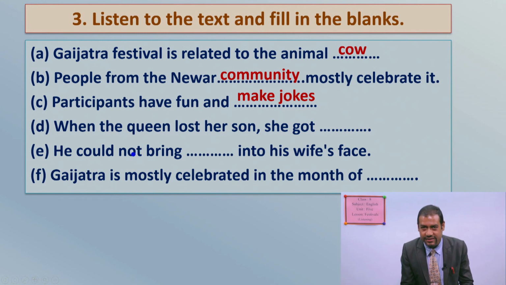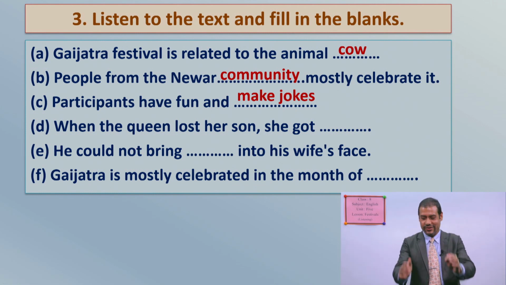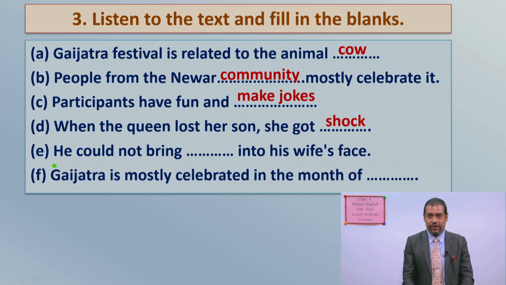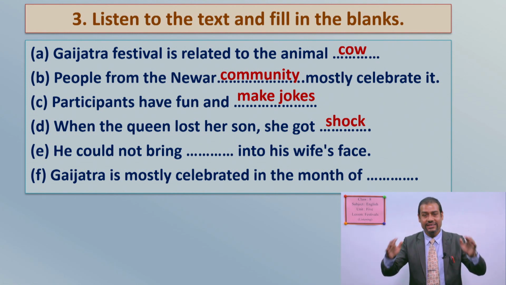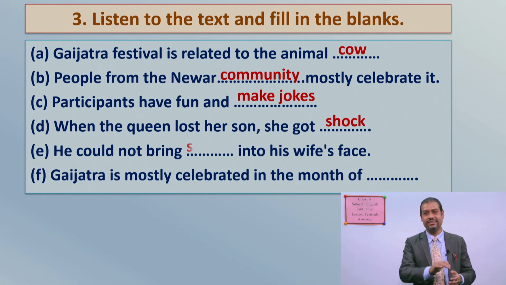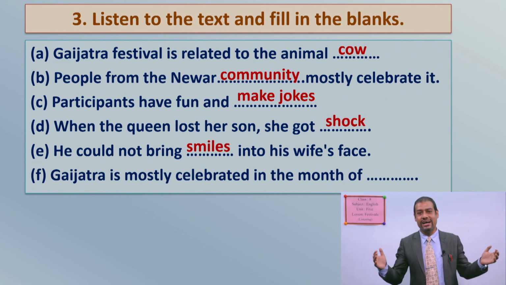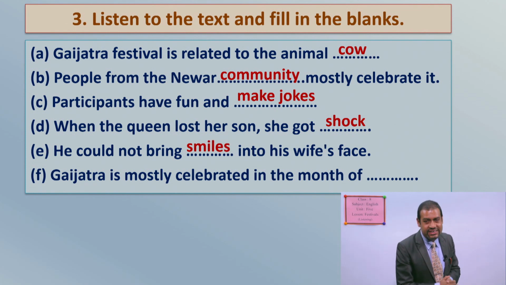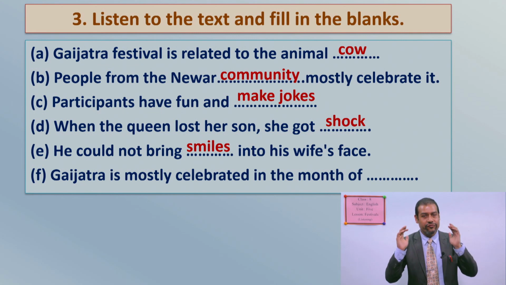What did you write there? Oh yes, now you can check. It is shock. She got shock. Okay. Now number E, he could not bring blank into his wife's face. So what he could not bring, and the word for this blank is, let's say and check, smiles. He could not bring smiles into his wife's face.